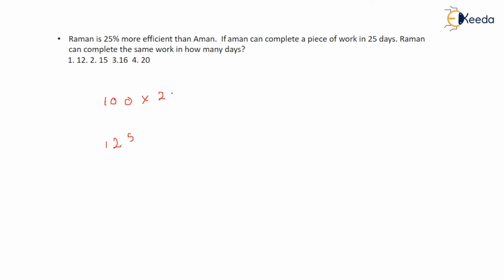So 25 days, this is of Aman. So how many pages did Aman write? 2500. Now it is asked in how many days Raman can complete it. Raman, you don't know the number of days, but you know the number of pages he has to write, that is 2500. You can divide it, and this comes out to be 20 days. So option number 4 is the right answer. Very simple, right? You have to make things simple, then study becomes very interesting.